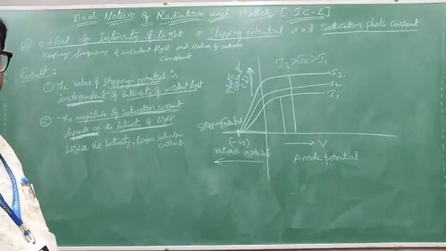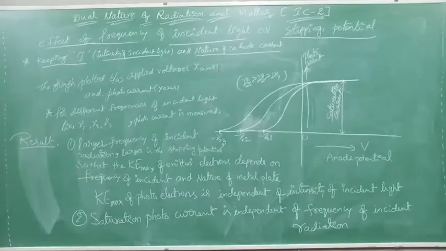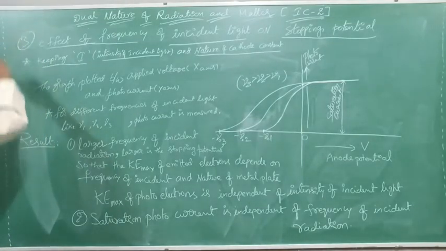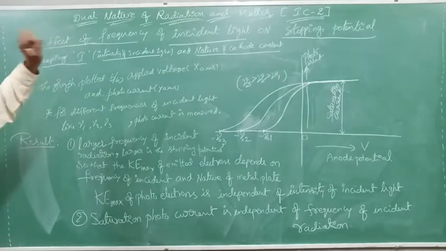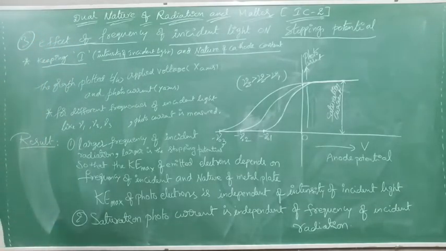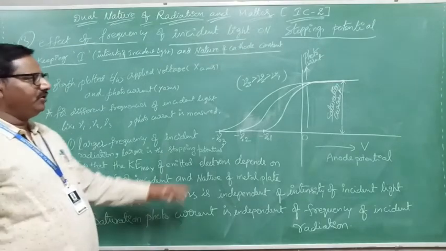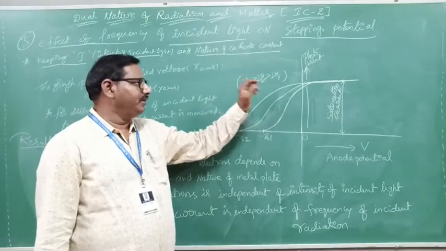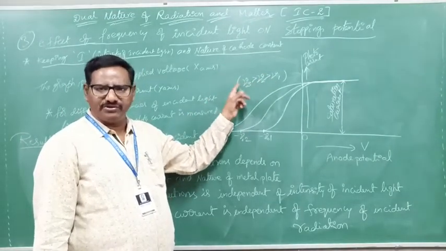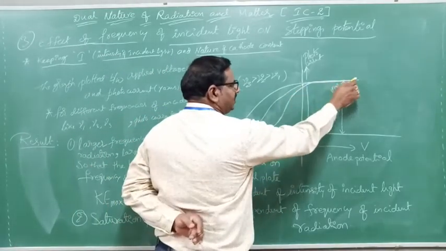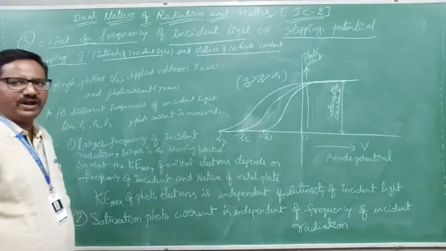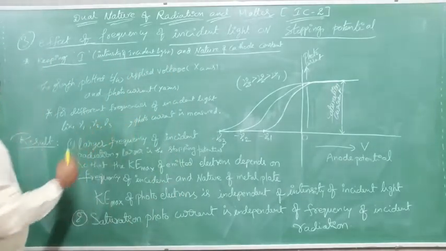Next one is the effect of frequency of incident light on stopping potential. How will it be? We take different frequencies of incident light, mu1, mu2, mu3 like that, where mu1 is greater than mu2 is greater than mu3. For the first frequency, the saturation current will be flat like this, against the applied voltage. That point only I am discussing here.